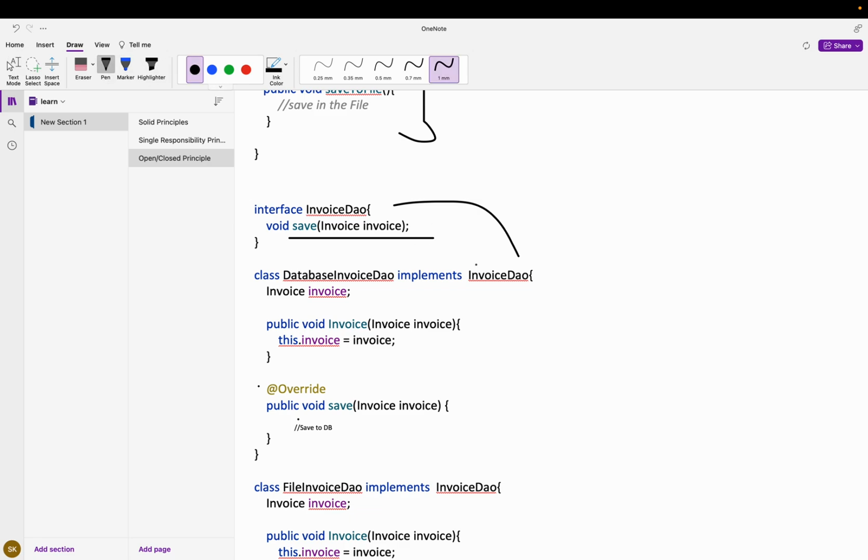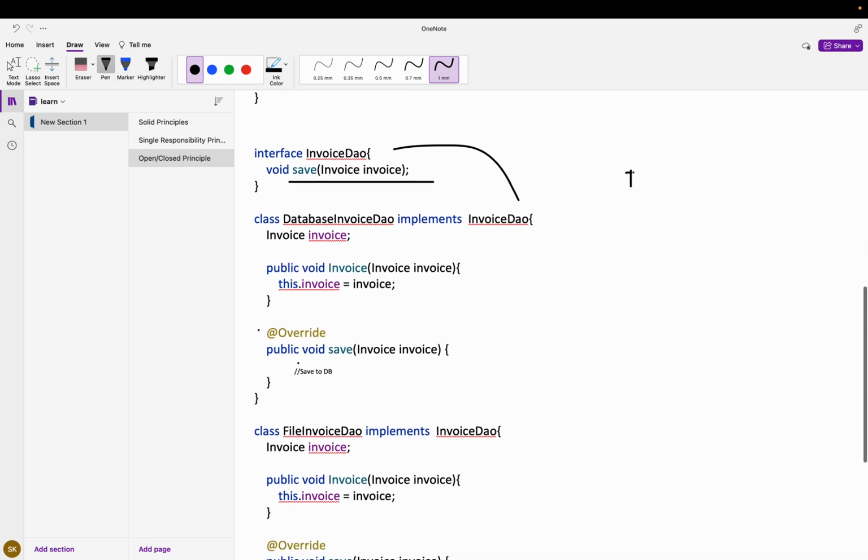So later, let's suppose tomorrow one more extra responsibility is added. Instead of modifying the same class, we can create a different class which implements this InvoiceDAO. Let's suppose this is the InvoiceDB. Sorry guys, I can't even draw this correctly, so just forgive me.